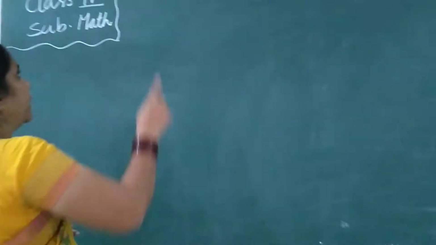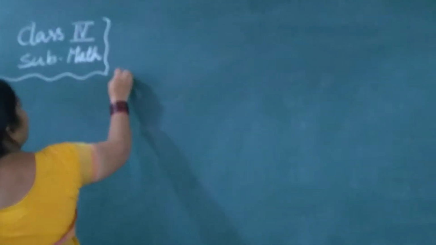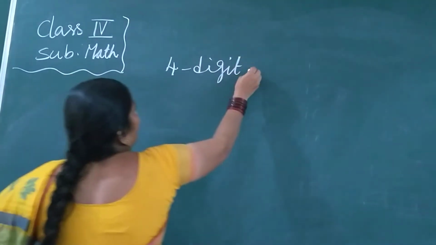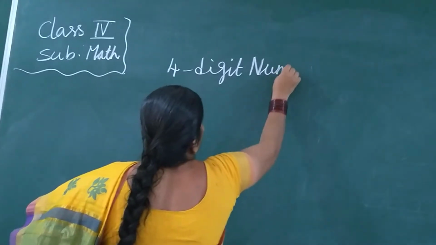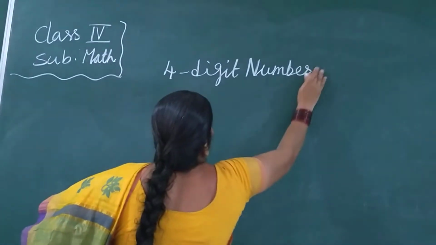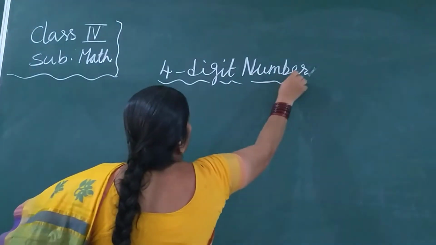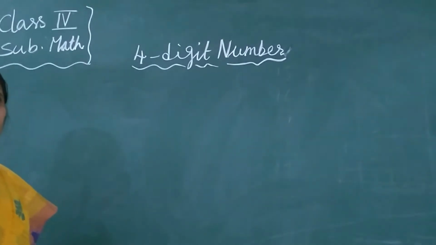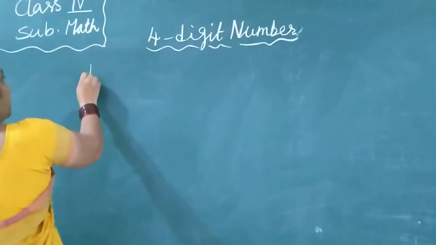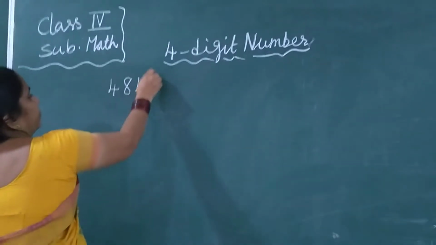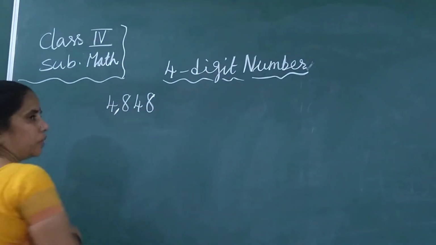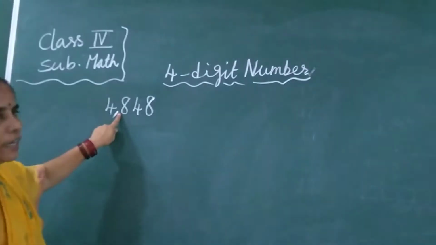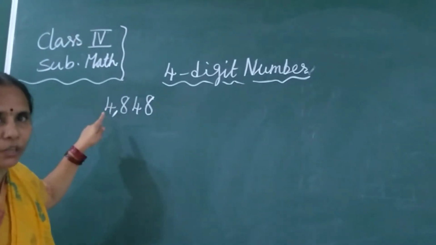Okay. Now yesterday's 4-digit number. Yesterday we learned the place value, and today I will tell you how to write the number name. For example, here I will give you a number, and after 3 digits you will put a comma, already you all know. Then how will you read this? 4848. Yesterday I told you how to read the number also.